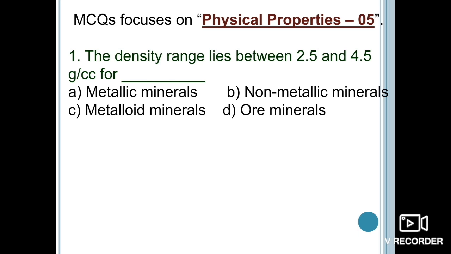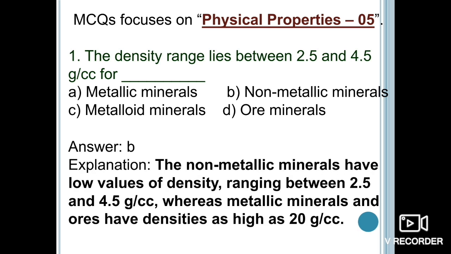The first question deals with the density range that lies between 2.5 and 4.5 gram per cubic centimeter. For which type of minerals? Metallic minerals, non-metallic minerals, metalloid, or the ore minerals.